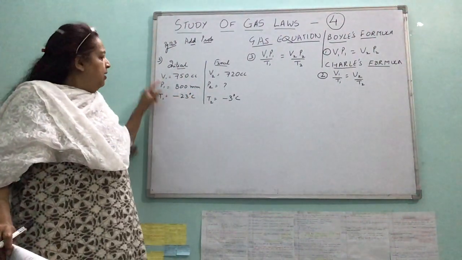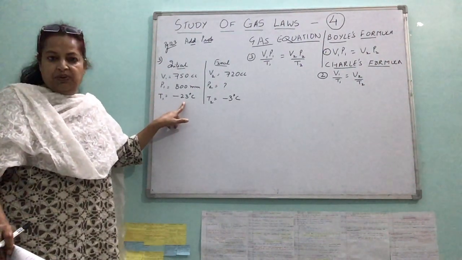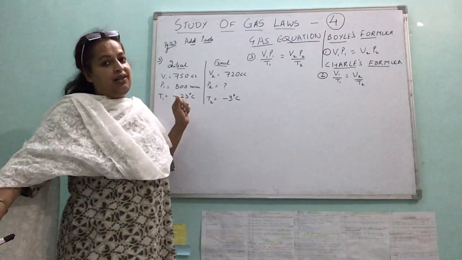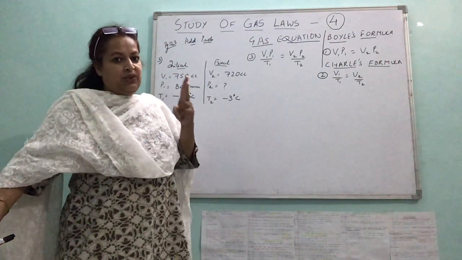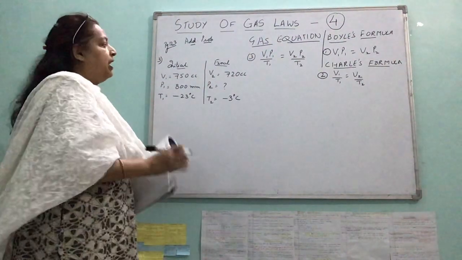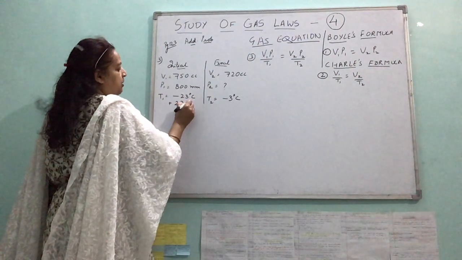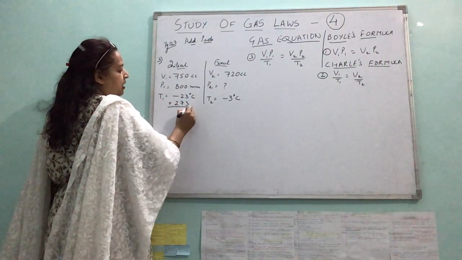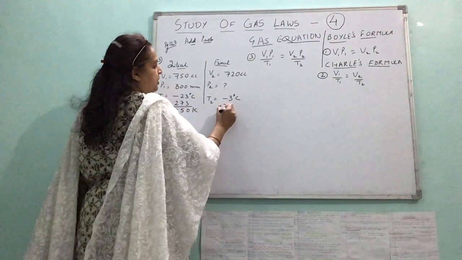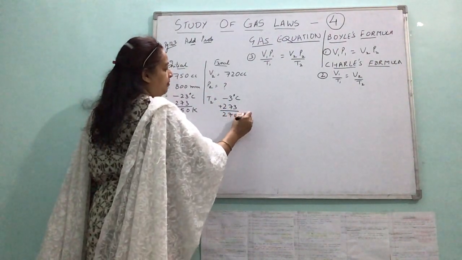Now, always write temperature at the end, because we cannot directly use this value. You know why? Because in all our numericals, we convert it to Kelvin scale. There are 2 main reasons why we convert to Kelvin scale. First I'll add 273, positive or negative. If you add 273 to minus 3, it would be 270 Kelvin, and for the other value, it would be 250 Kelvin.